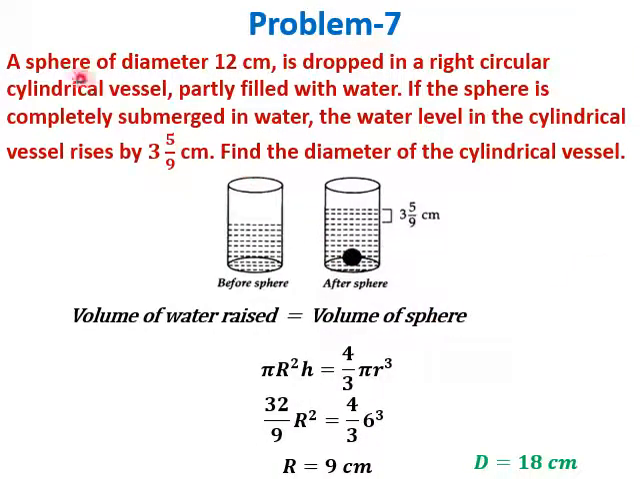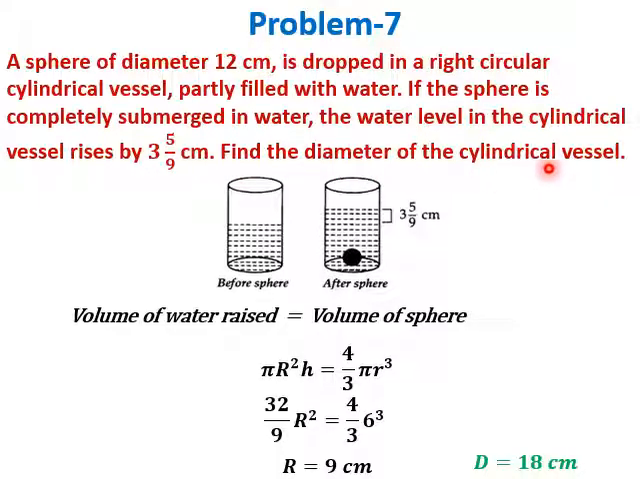In this problem, a sphere of diameter 12 centimeter is dropped in a right circular cylindrical vessel, partly filled with water. If the sphere is completely submerged in water, the water level in the cylindrical vessel rises by 3/5 by 9 centimeter. So what is this partial fraction? 3/5 by 9 is 9 into 3, 27 plus 5, 32 by 9. So this fraction is 32 by 9.